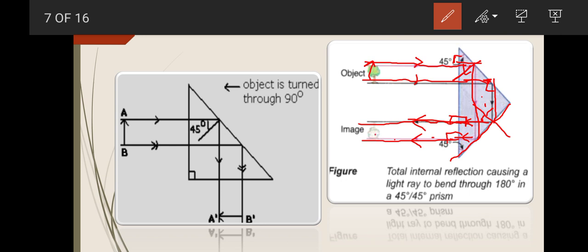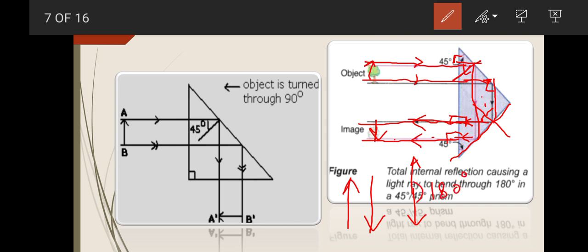But now you can see the image of this tree is upside down. The orientation of the object is like this and the image is like this. So what is the difference of angle between these two? You can easily see they are anti-parallel to each other like this. So it is an angle of 180 degrees here.